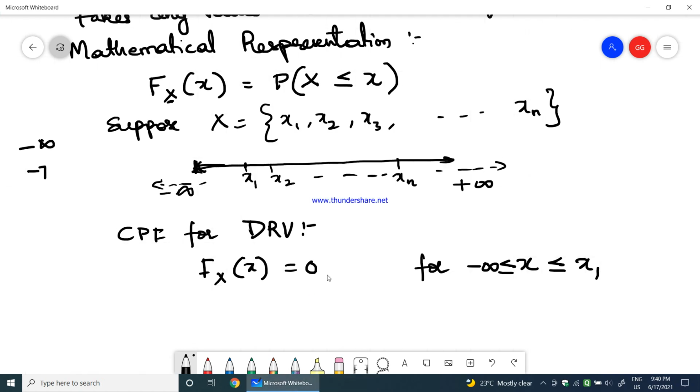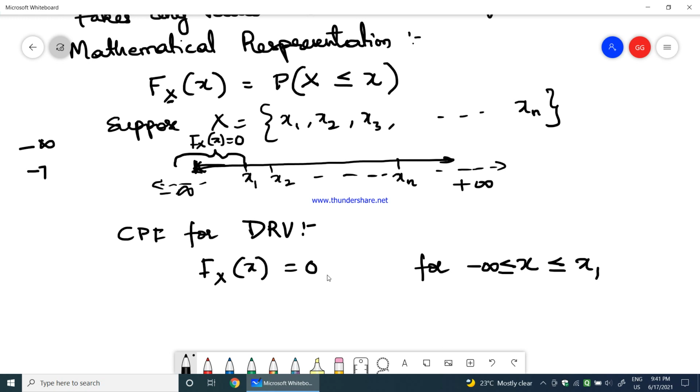So I hope you got it. F_X(x) equals 0 for x being between minus infinity and x1. It means that this range, whatever we have, this range will have F_X(x) equal to 0.